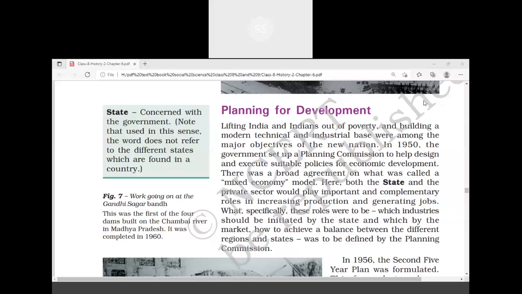But if demand is more and supply is less, what will happen? The price of a commodity shoots up.